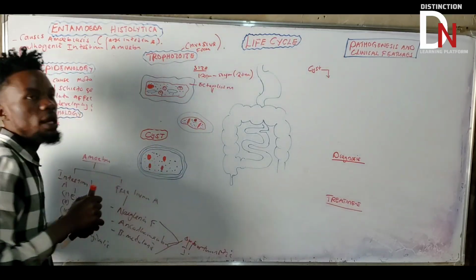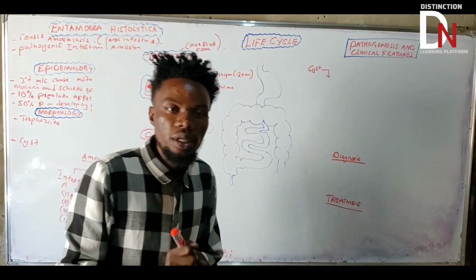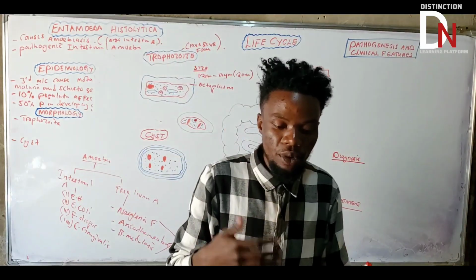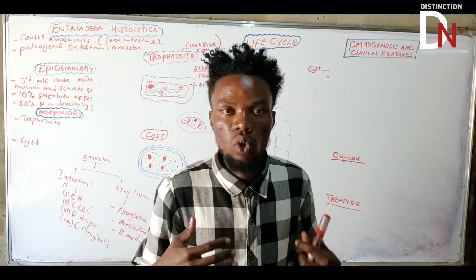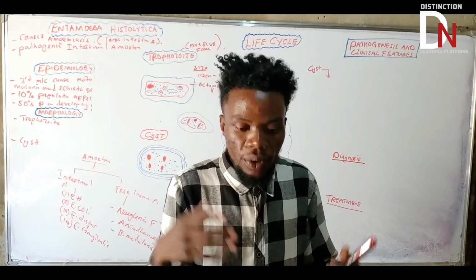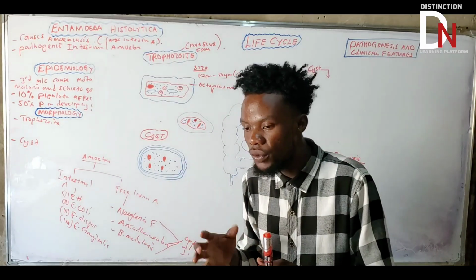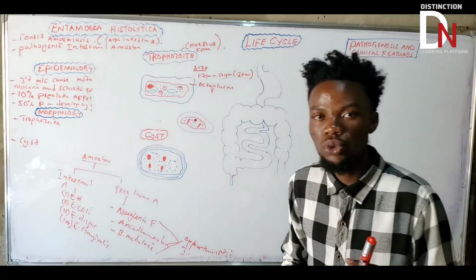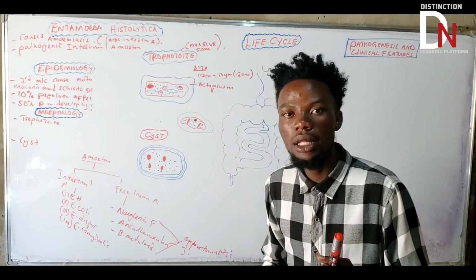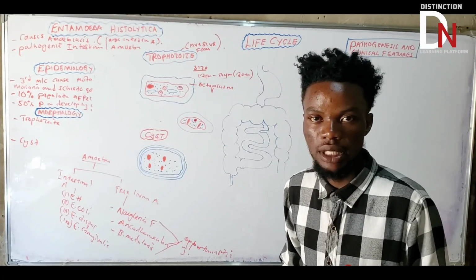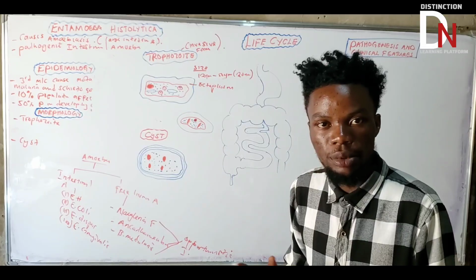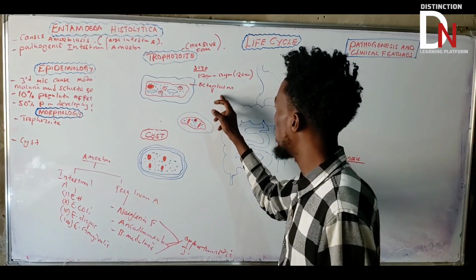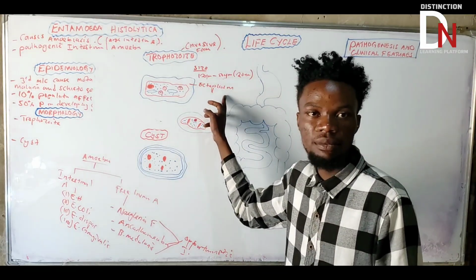This ectoplasm is a very, very important component of the trophozoite. Why? Because it's going to make sure this trophozoite moves from one place to another. You can ask yourself, how does a trophozoite move from the lumen of the large intestine into the walls of the large intestine? It moves because of the ectoplasm.